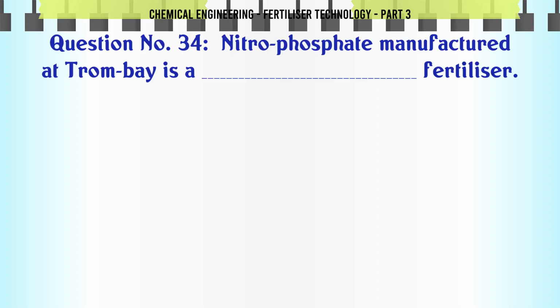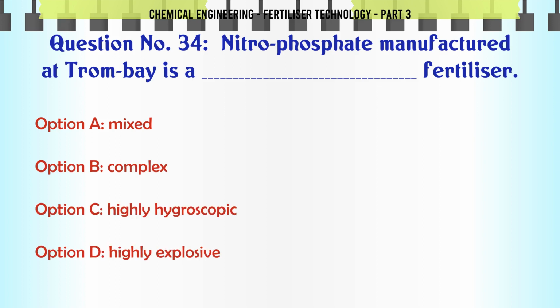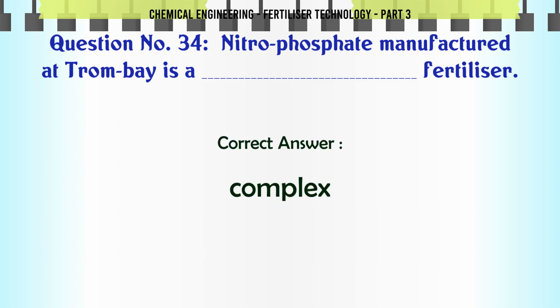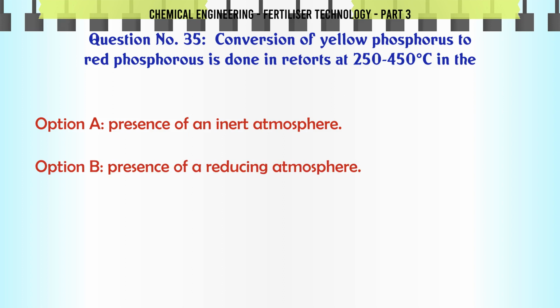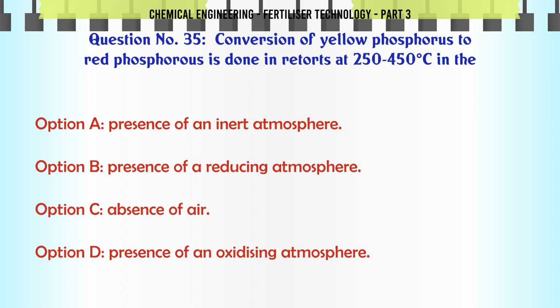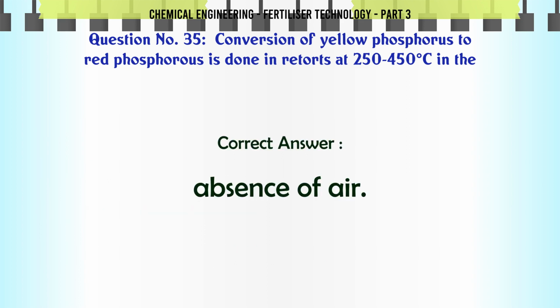Nitro-phosphate manufactured at Trombay is a fertilizer, A. mixed, B. complex, C. highly hygroscopic, D. highly explosive. The correct answer is complex. Conversion of yellow phosphorus to red phosphorus is done in retorts at 250-450°C in the A. presence of an inert atmosphere, B. presence of a reducing atmosphere, C. absence of air, D. presence of an oxidizing atmosphere. The correct answer is absence of air.